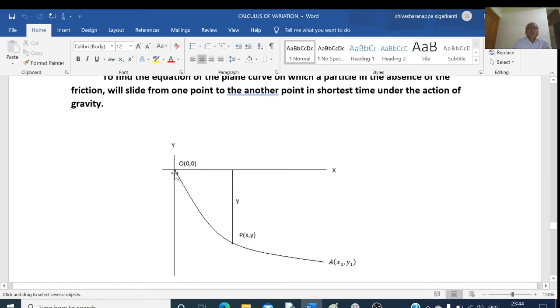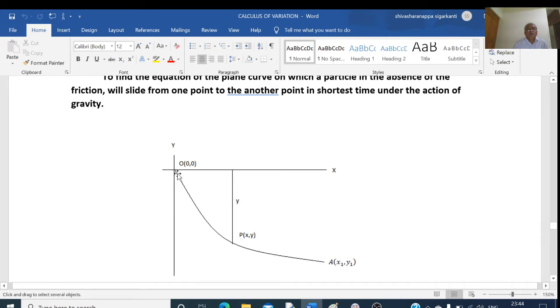suppose a particle is here and I will take this point as the origin, the starting point. I will take this horizontal line as the x-axis and this vertical line as the y-axis. The particle is here at time t equal to 0, and it is moving to the point, say A, on some surface without any external force except acceleration due to gravity.